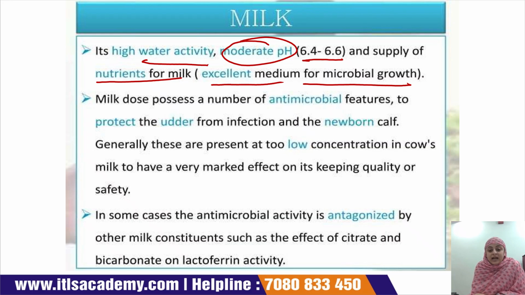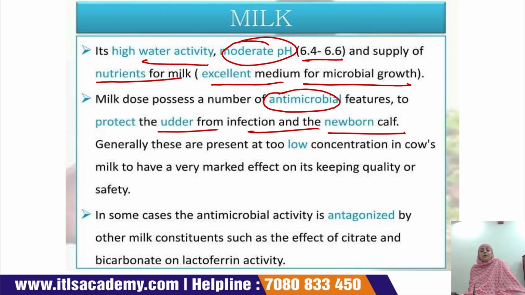Milk possesses a number of antimicrobial features which protect the udder from infection and the newborn calf. We all know that microbial growth is very high in milk, but these antimicrobial features are present.